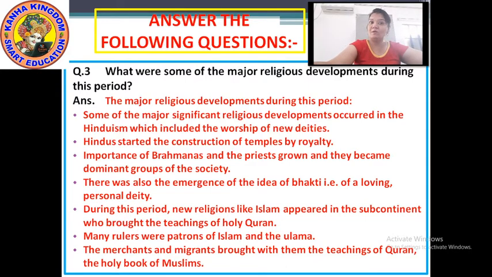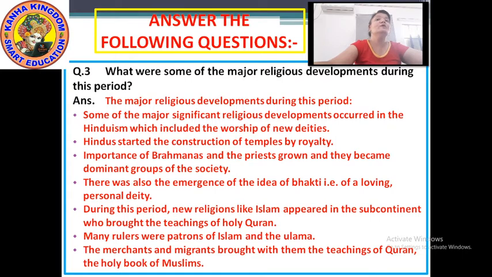So I will read the whole answer again. I have explained question number 3. What were some of the major religious developments during this period? Some of the major significant religious developments occurred in Hinduism, which included the worship of new deities.